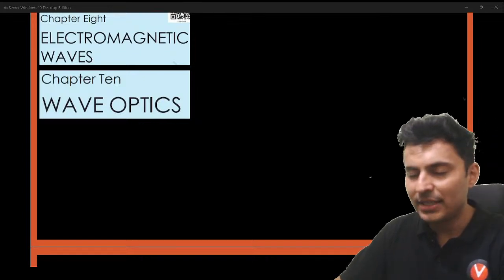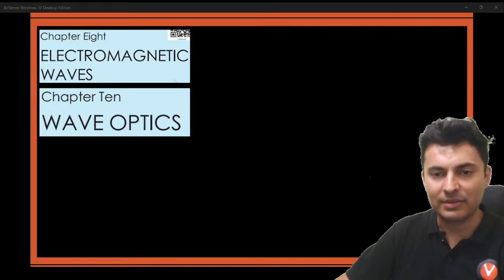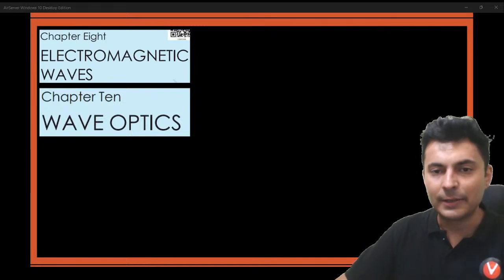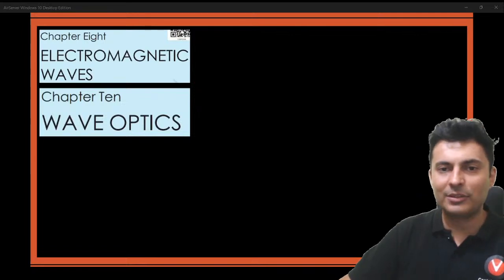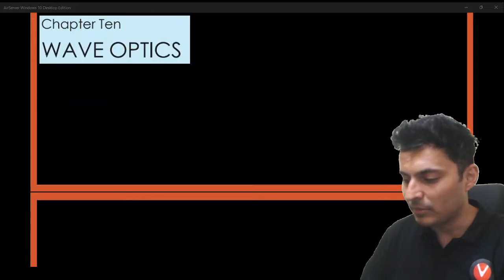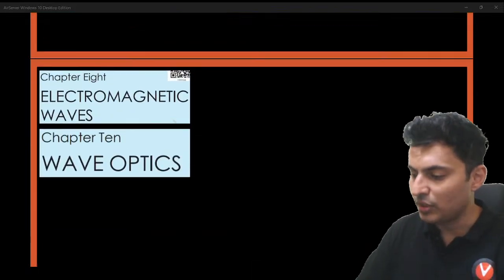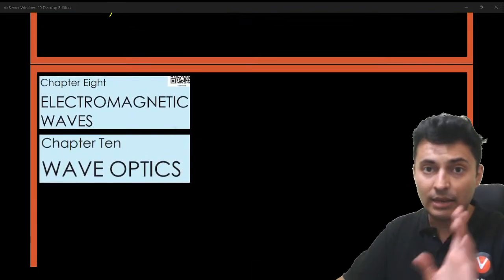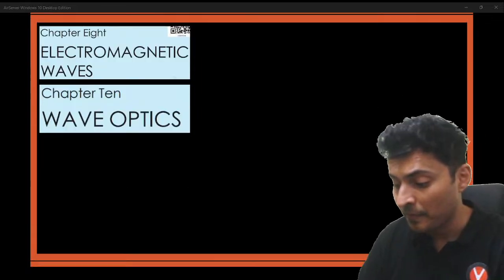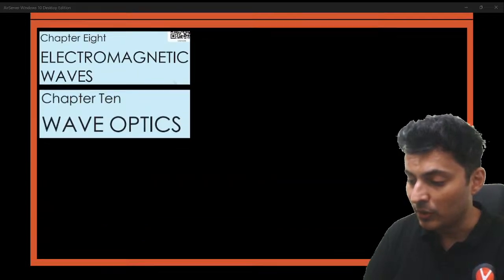Cool. Chalo, let's go to electromagnetic waves. In electromagnetic waves, what is the main graph that you will need? One is obviously the diagram of the electromagnetic waves. That is the main thing which you will need. Apart from that, there is not much which you will need over here. But still, I will give you two additional graphs which are not there in NCERT but which might come. So what are those graphs? Let's talk about it.